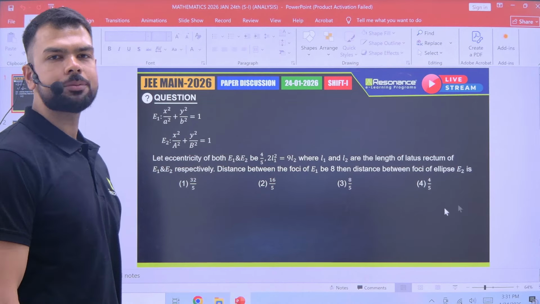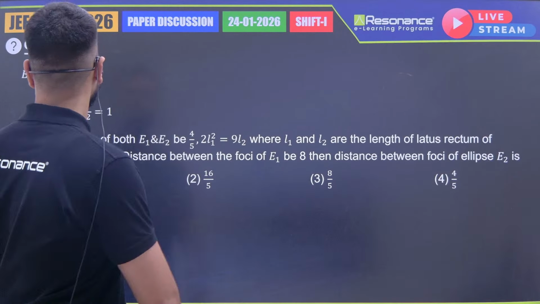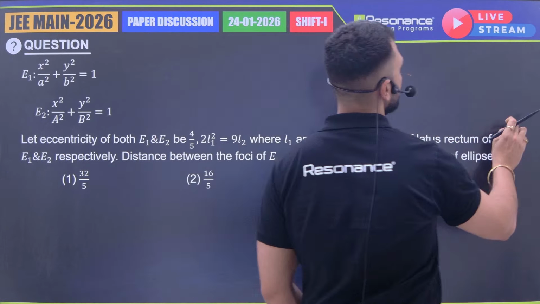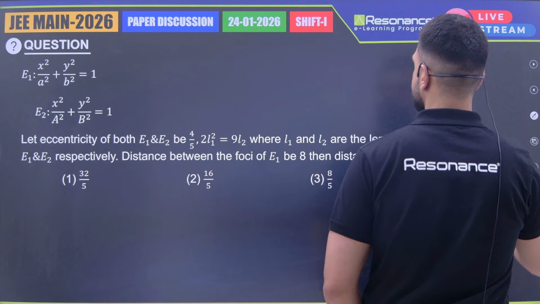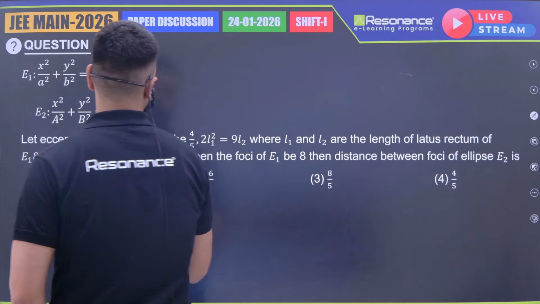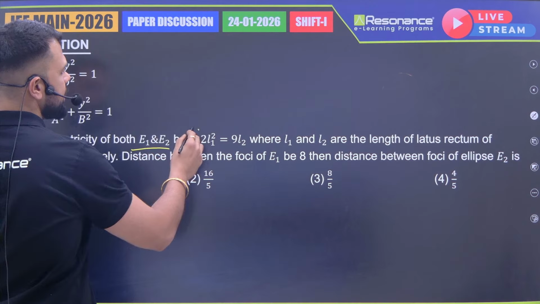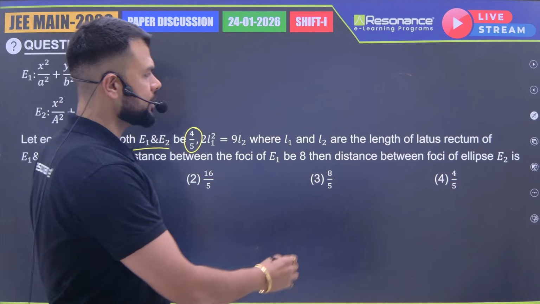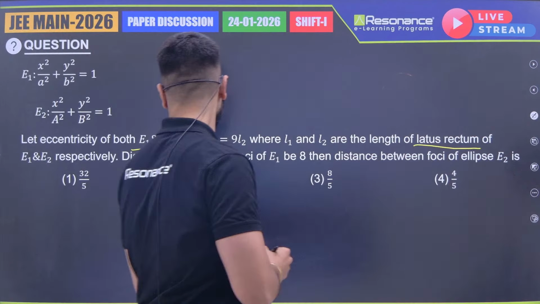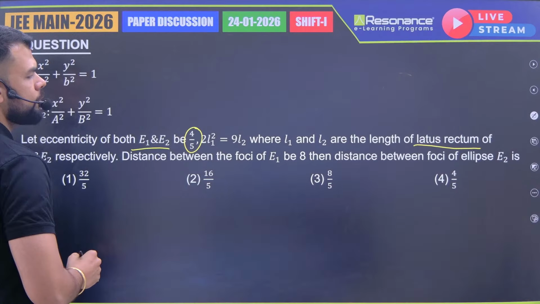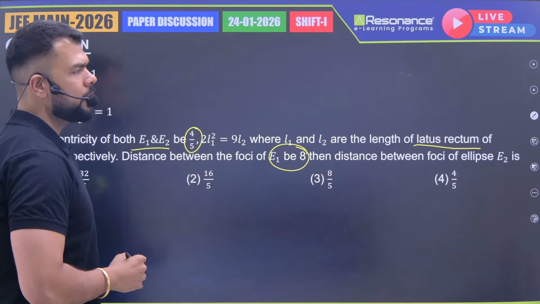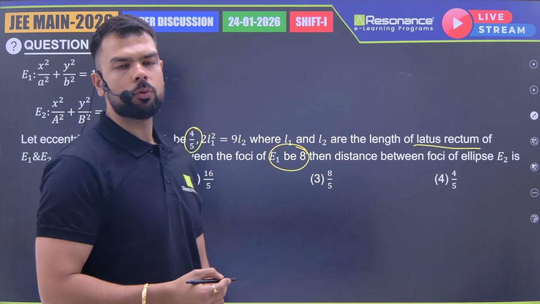Let's start with the first question, which is from ellipse. Okay, this is a bit lengthy question. What it is saying, there are 2 ellipses given. Both of their eccentricities are equal, right? And how much is it equal to? 4 by 5, right? And there is a relation given between their latus rectum. Okay, and distance between the foci of E1 is how much? 8. Then distance between the foci of E2 is equal to what?